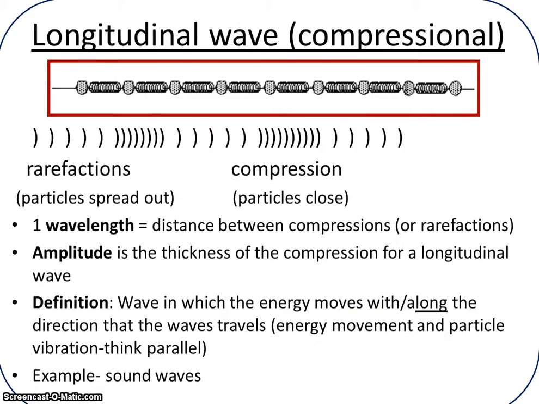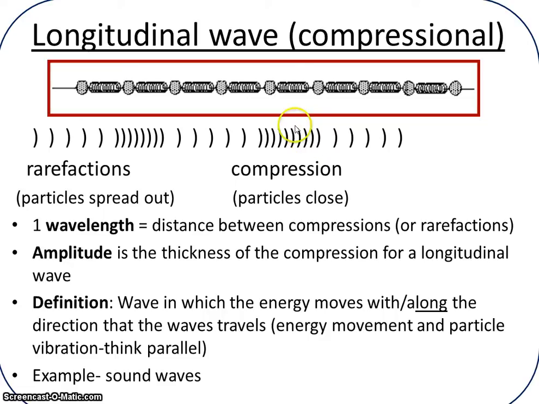So let's start first with the longitudinal wave. Here's an example. You can see the spring. As the spring is pushed on the left side, the pulse travels from one end of the spring to the other. And so notice how sometimes the spring is compressed. Right there it's compressed, and then it relaxes and it's thinned out.